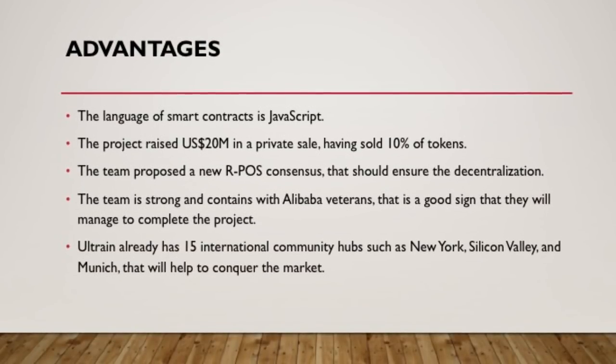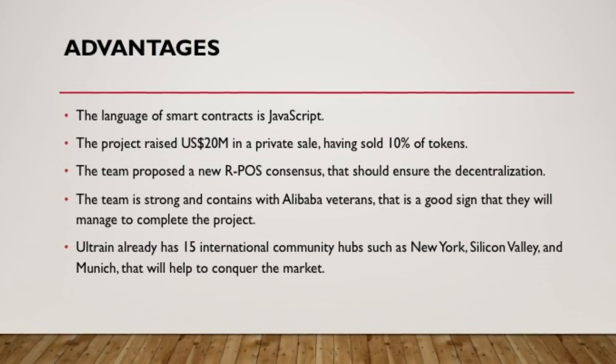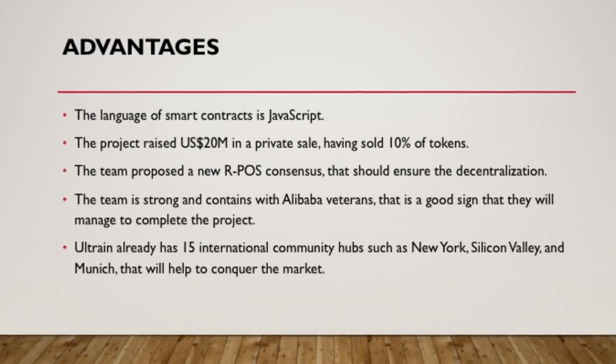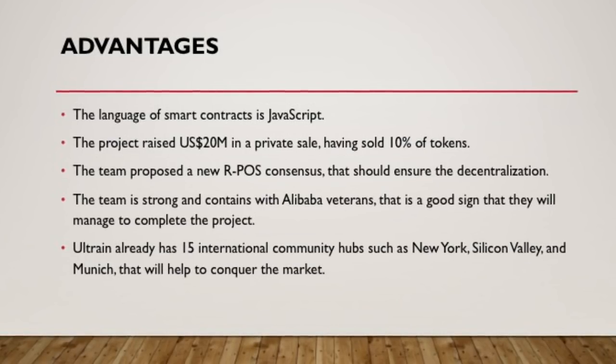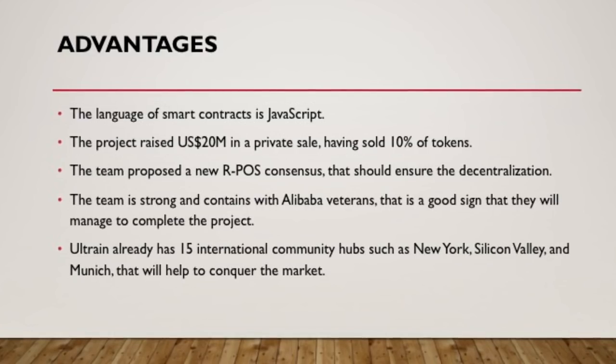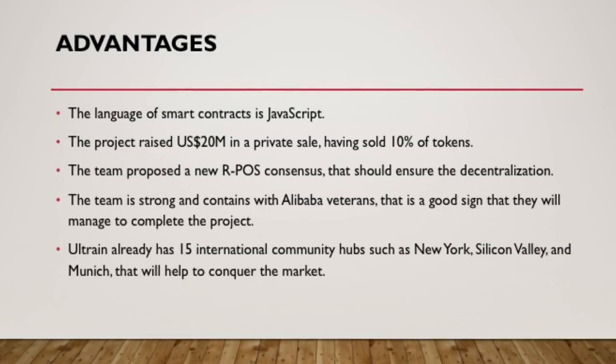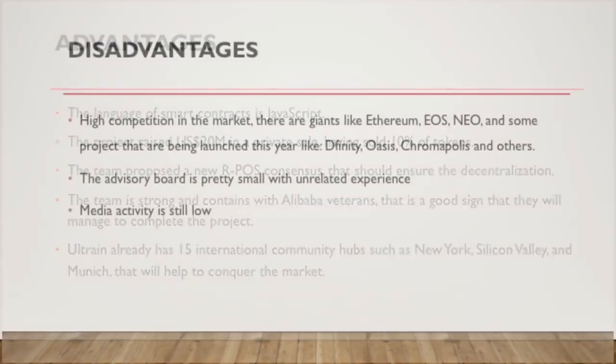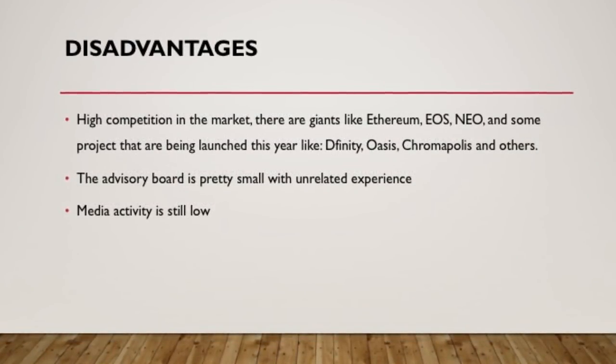Advantages. The language of smart contracts is JavaScript. The project raised US$20M in a private sale, having sold 10% of tokens. The team proposed a new RPOS consensus that should ensure the decentralization. The team is strong and contains Alibaba veterans. That is a good sign that they will manage to complete the project. Ultrain already has 15 international community hubs such as New York, Silicon Valley, and Munich that will help to conquer the market.